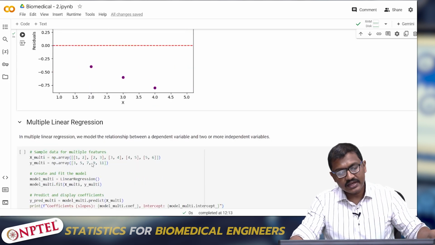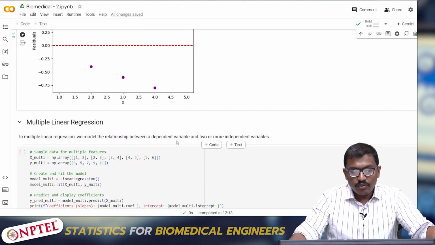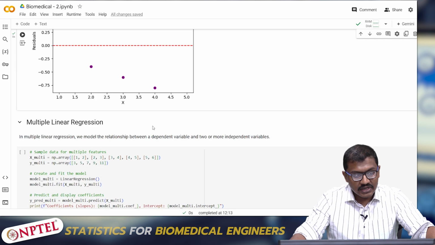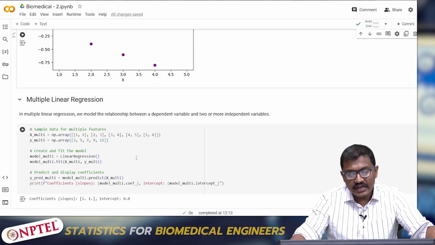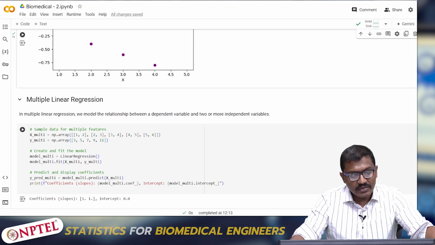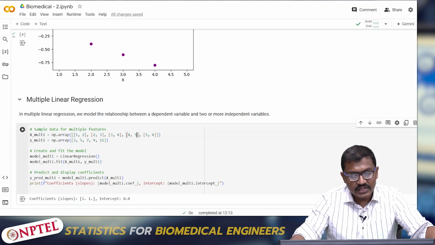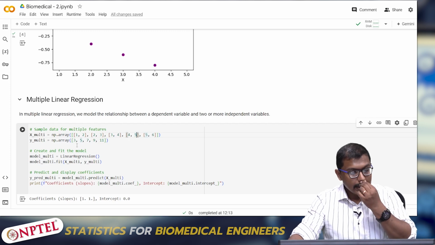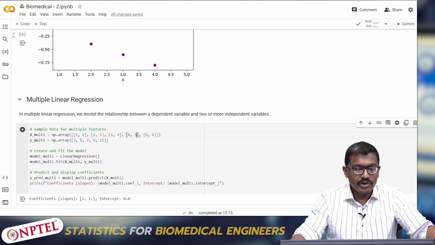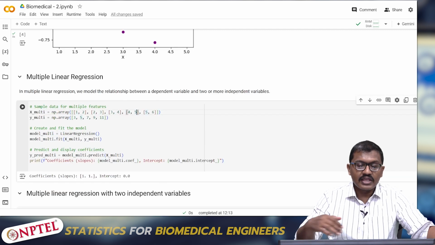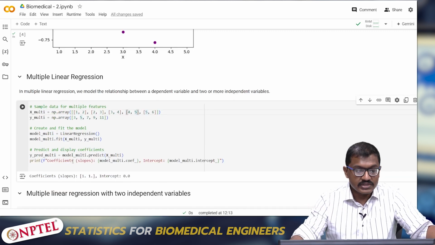Multiple linear regression. It would have one dependent variable and two independent variables. Remember, we have done this using a single independent variable x. Here we are using multiple independent variables, so multiple sets of variables are there. I'm calling that multiple sets, and I'm using a linear regression so that it will be able to regress even in the case of multiple independent variables.